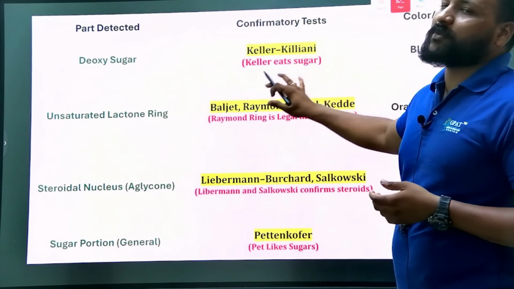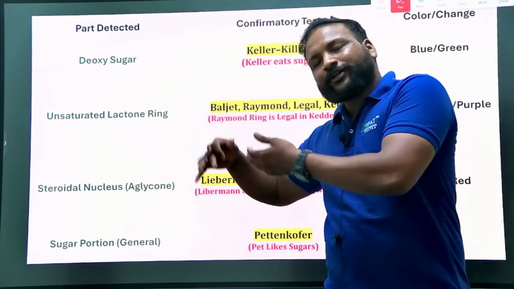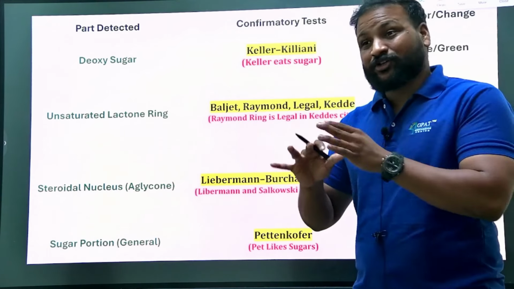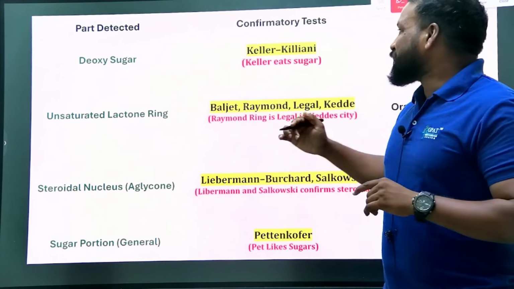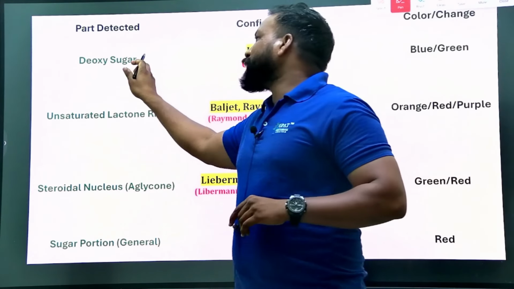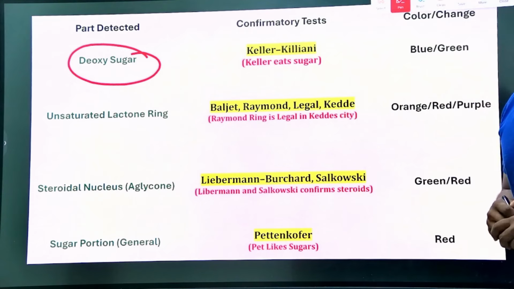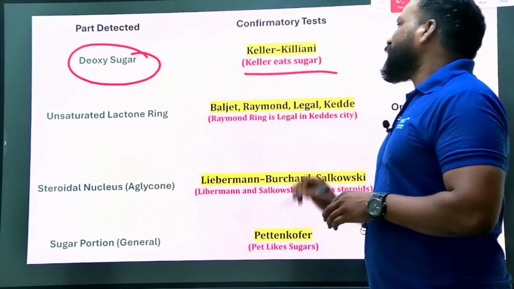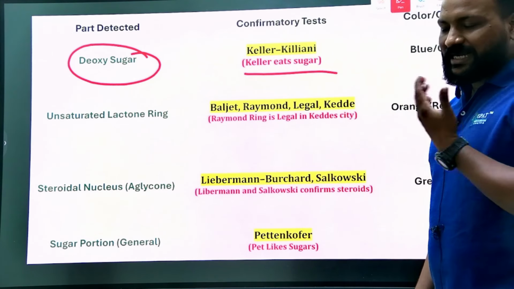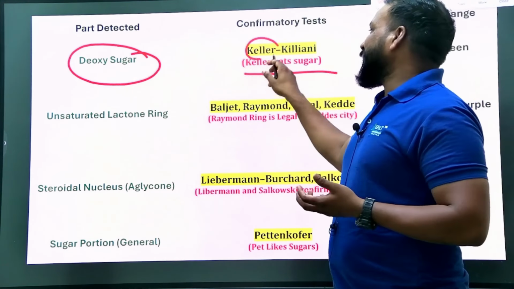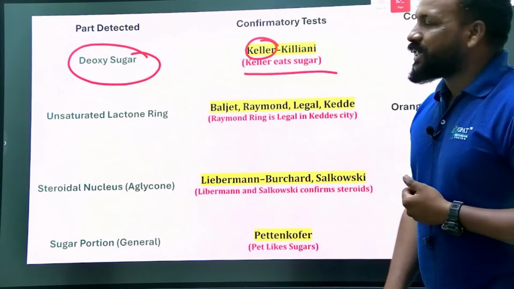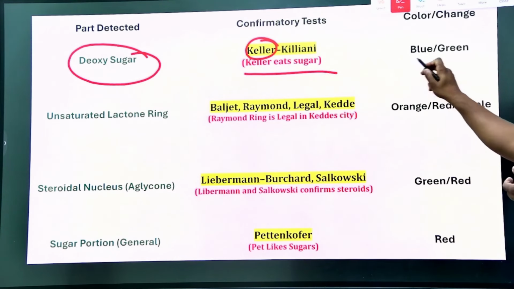No need to remember more about the reagents, but you need to remember this. For that we have given you the shortcut: Keller-Kiliani, eats more sugar. So the Keller-Kiliani test identifies the deoxy sugar, and they give a blue or green color.